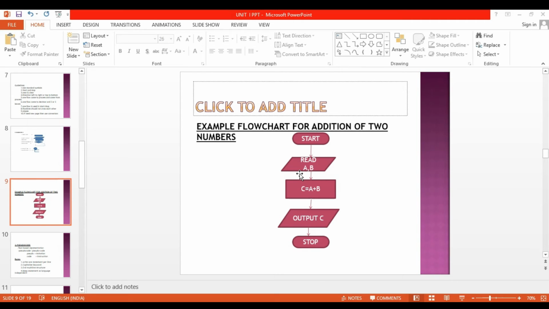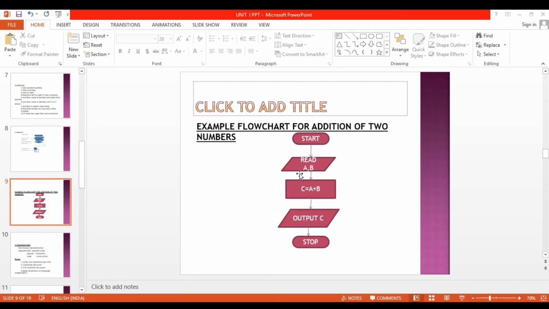Okay, we are going to draw a flowchart for addition of two numbers. First, we are going to start the flowchart. So, first, draw the start symbol. For start, what is the symbol we are using? Rounded rectangle symbol. Within the rounded rectangle symbol, you should write start.